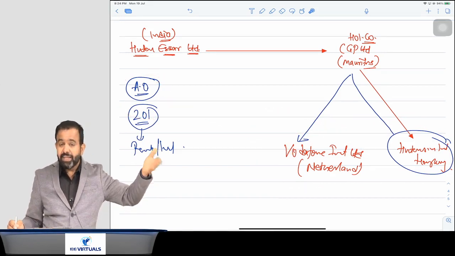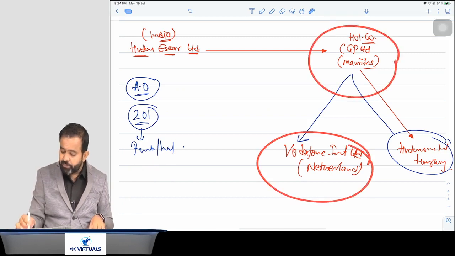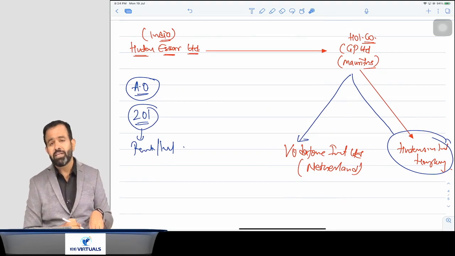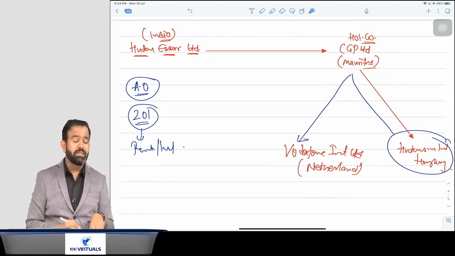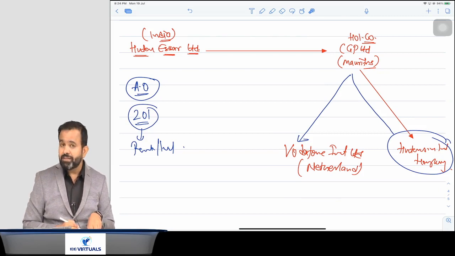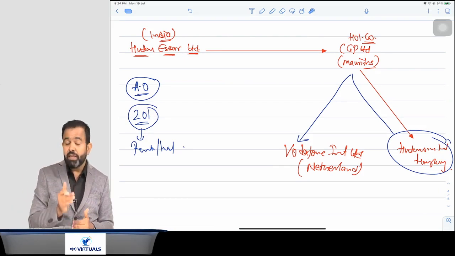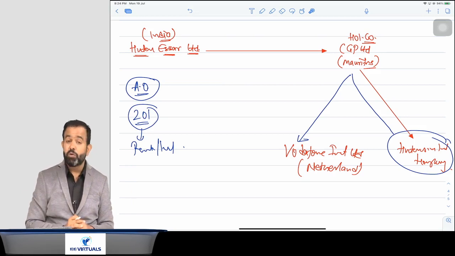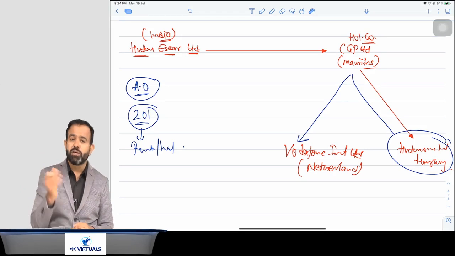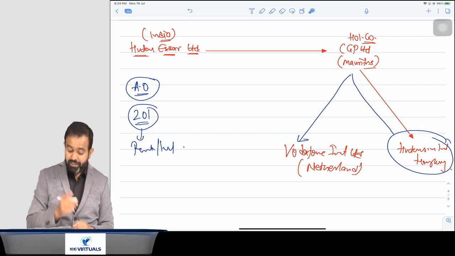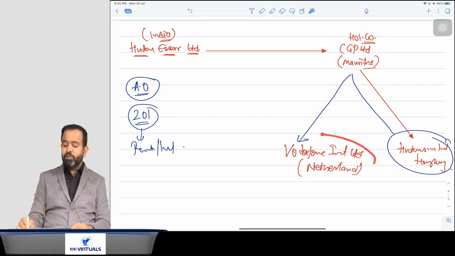And he said that since you have purchased the shares of CGP Mauritius from Hutchison Hong Kong and you have not deducted the TDS, I am treating you as an assessee in default. If there is a TDS liability, you have to deduct it, and since you have not deducted TDS, he will treat you as an assessee in default, and you are required to pay the penalty and interest. The penalty amount will be 100% of the tax amount. Whatever TDS you have not deducted, just pay 100% of that. That notice was sent by one assessing officer to Vodafone.